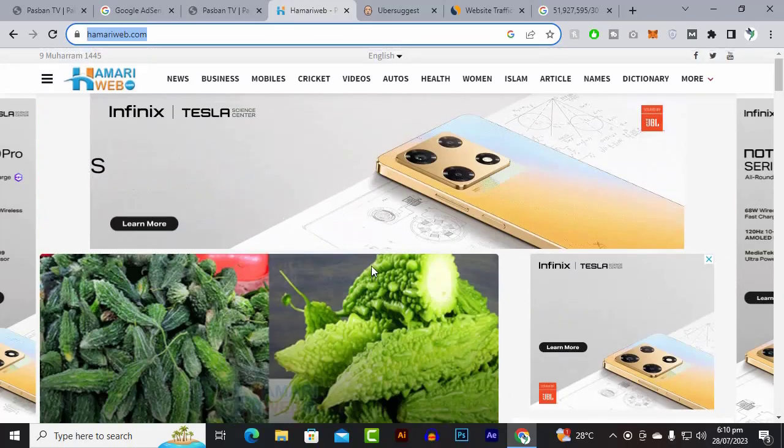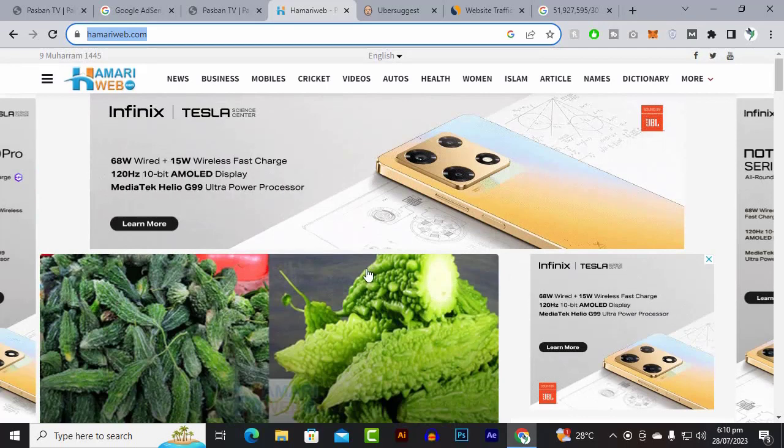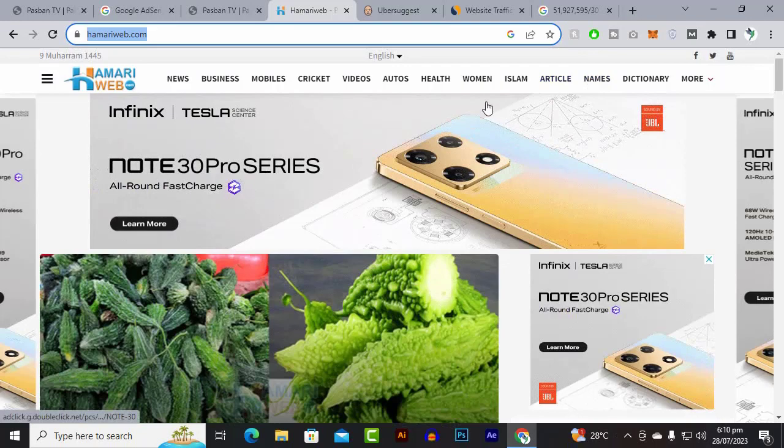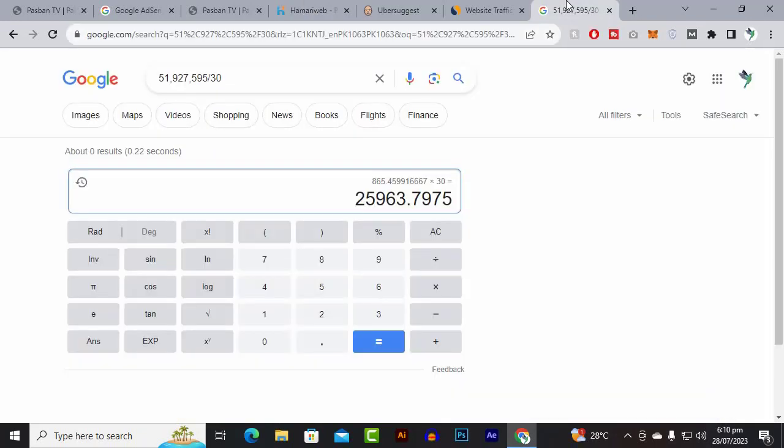So they are earning money from Google AdSense, and also they are earning money from these advertisers as well. So you can see that Google AdSense is a very great business, and we can earn great money from Google AdSense.